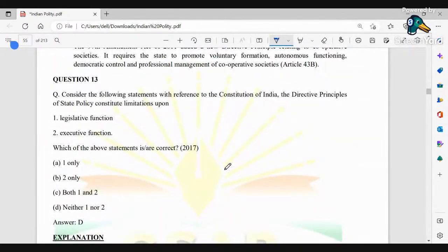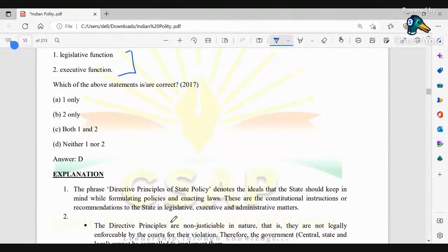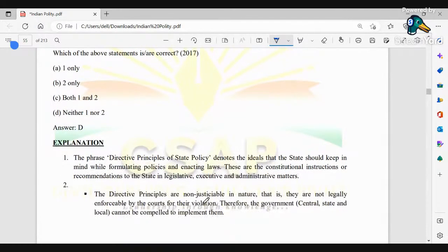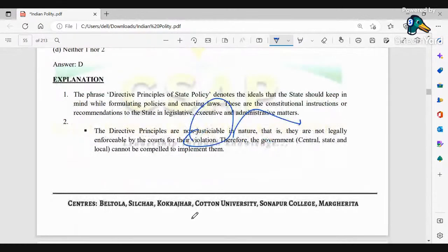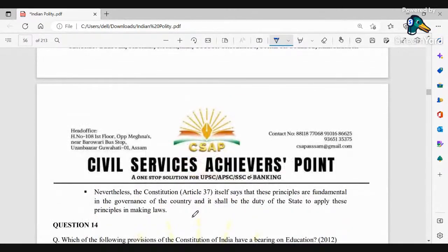13, consider the following statements with reference to the Constitution of India. DPSPs constitute limitations upon. So यहाँ पे किसमें limitations है? There is neither one nor two. Okay, because we know that DPSPs over here, that is the phrase DPSPs, denotes the ideals of the state that should be kept in mind while formulating policies and enacting laws. Okay, so these DPSPs are basically non-justiciable in nature. Okay, and they are not legally enforceable by courts for their respective violations. So इसीलिए कोई भी यहाँ पे जाके डीपीएसपी इसका हनन के लिए केस नहीं कर सकता.